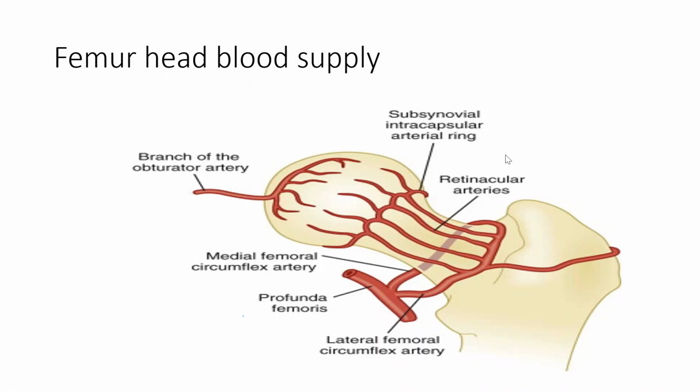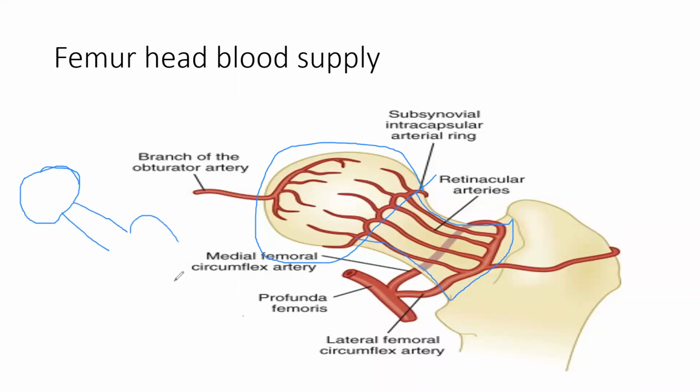So we'll start again with the femur. For those of you who have not learned the lecture on the femur head, this area is the head. This area, from this to this, is the neck. Remember this as the head, the circular head. This is the neck. Then comes the GT.